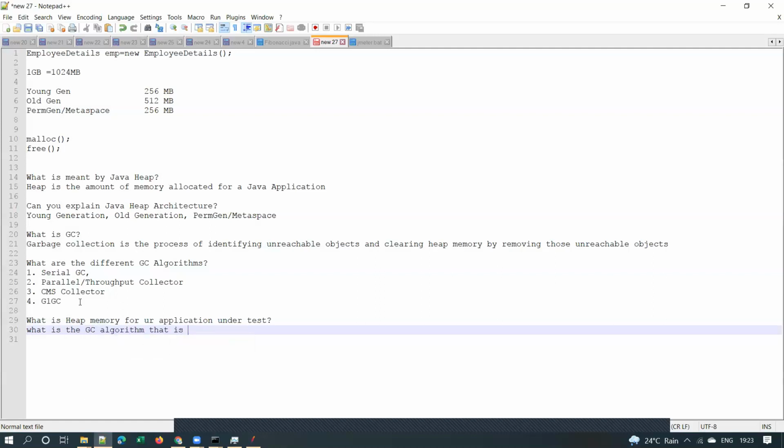I already covered how to check the heap memory and the GC algorithm being used. So these are a few important questions that you can expect.